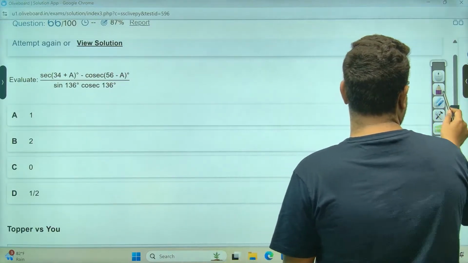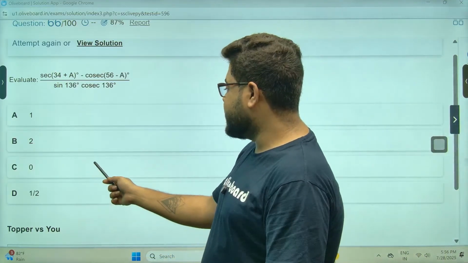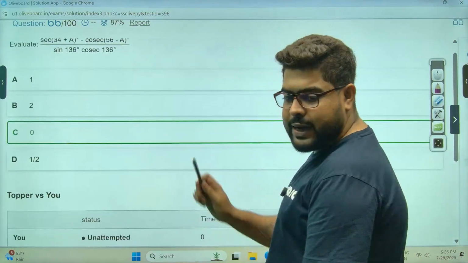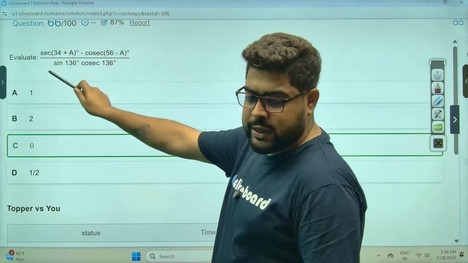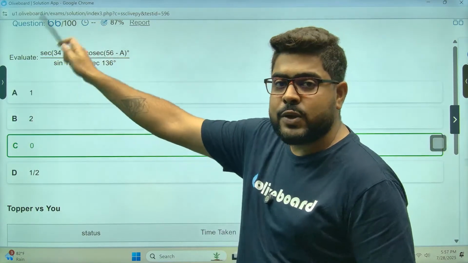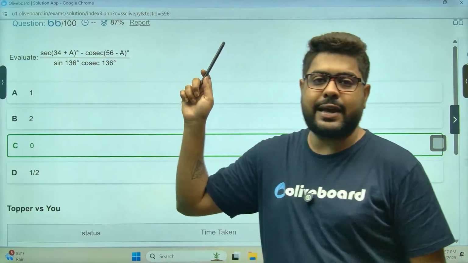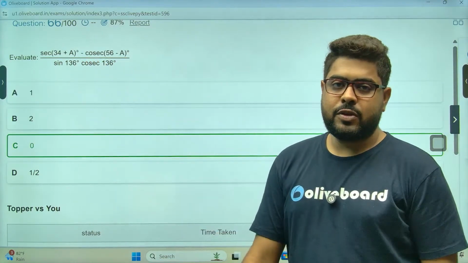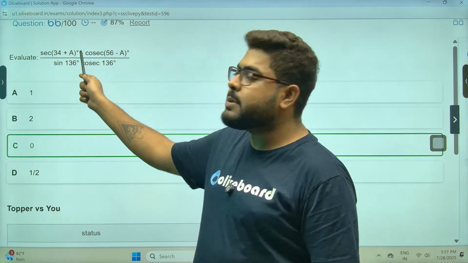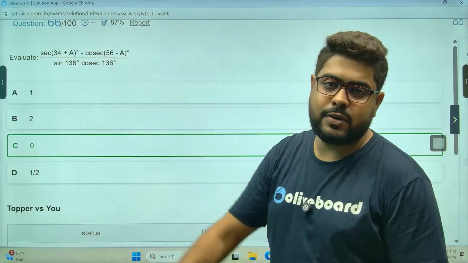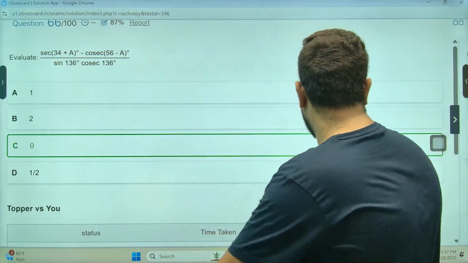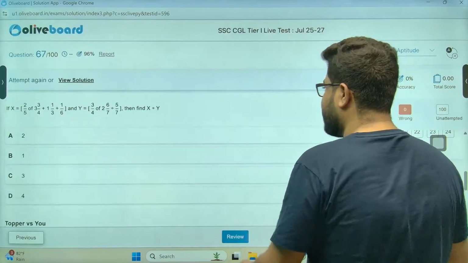This should not take you more than 1 second. 0 is the answer. Why? You see, I told you these are all pseudo things. These two angles, 34, add these two. These two angles are pseudo, it looks like two different angles, but they are complementary angles. So this cosec is nothing but sec this. So this angle and this angle are equal. In between there is a minus. The thing is 0. 0 by anything is 0 only. Just remember this should not be 0. That's all. Finished. You don't need to do anything.